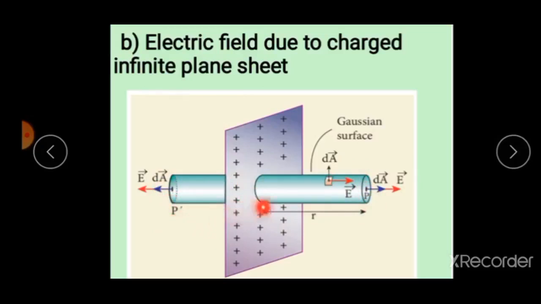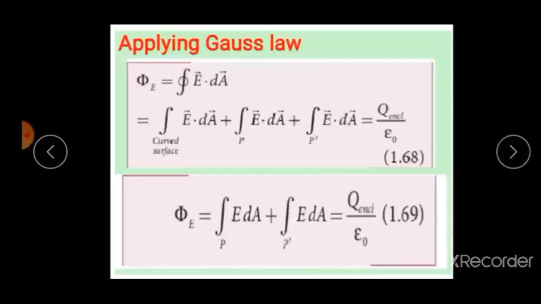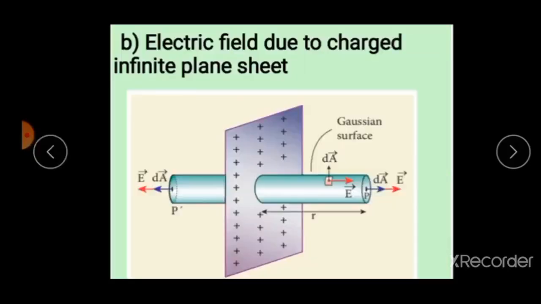Now applying Gauss law for the cylindrical surface, electric flux is equal to closed integral E vector into dA vector. Now write it separately for the curved surface area and for the ends at P and P dash. Now see the diagram. This is the curved surface area. This is the cylinder end at point P, and at point P dash.